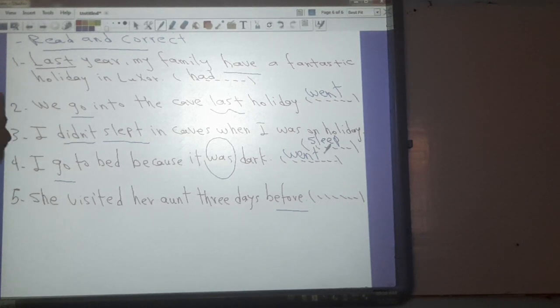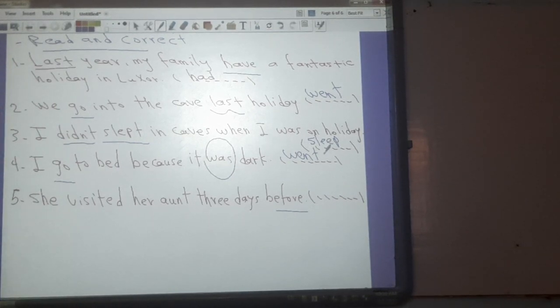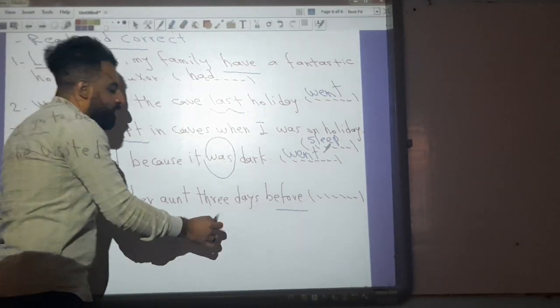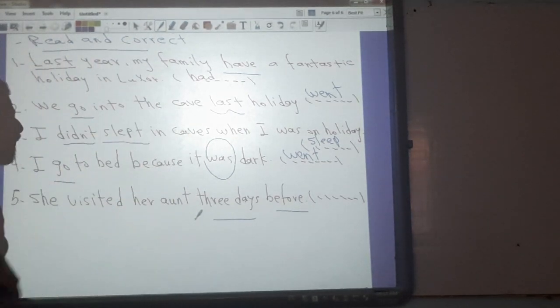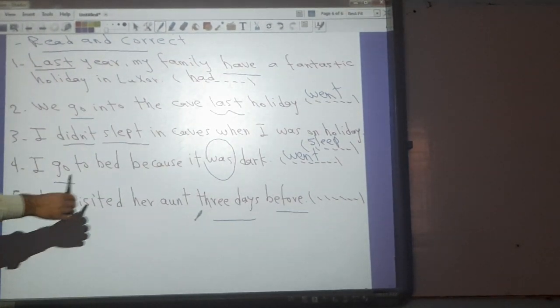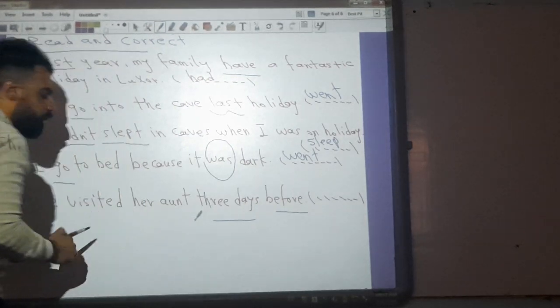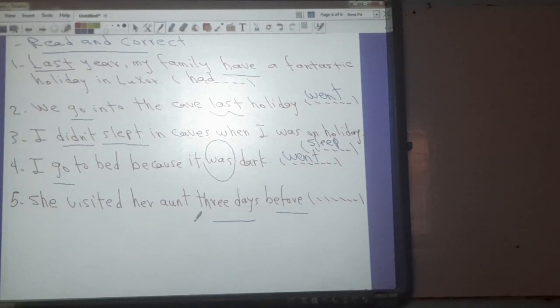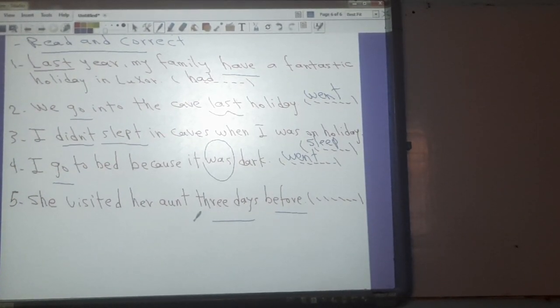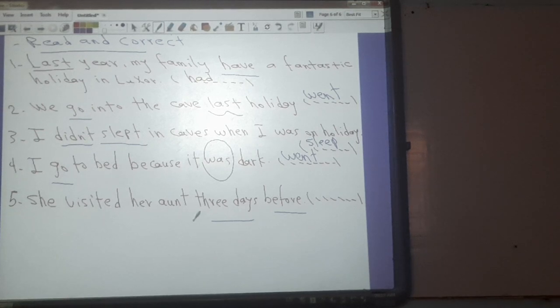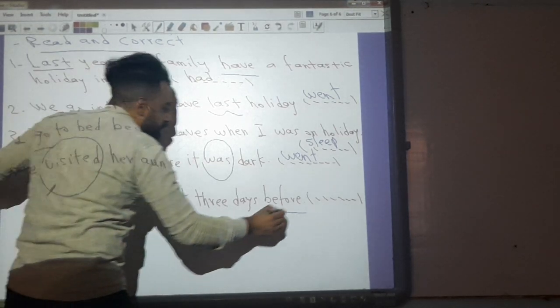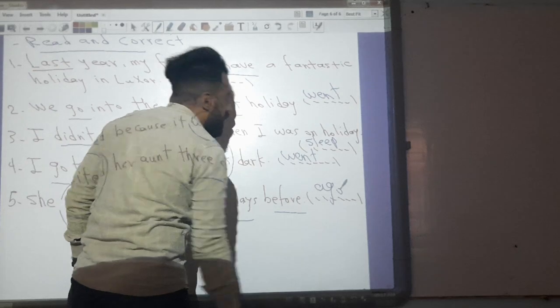She visited her aunt 3 days before. Okay? Can we use before with a period of time? No, we can use ago with a period of time. So we can't say 3 days before, we can say 3 days ago, because we have visited, and ago comes with the past simple.